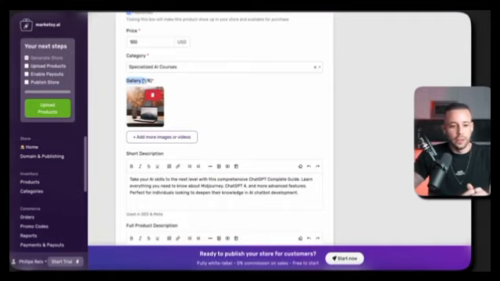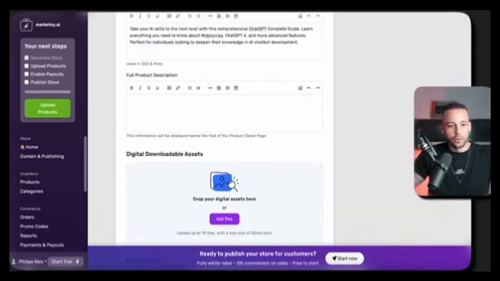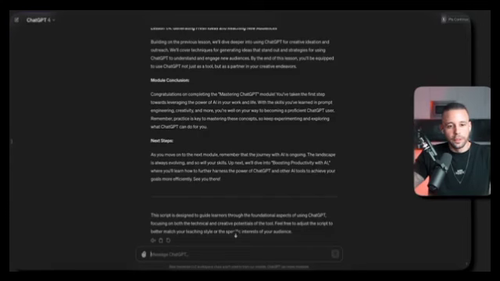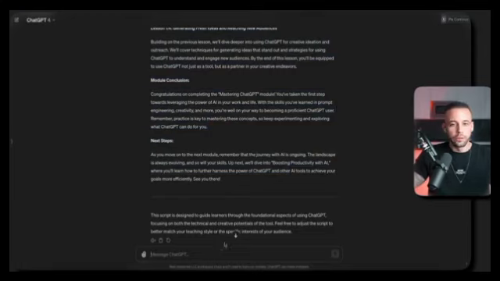So $100 USD, gallery. You can add more images or videos of your product if you want to. If you don't have a description, you can ask ChatGPT to create it for you, but it also gave you one here already, generated using AI. If you want to create another description for your course, you can go back to ChatGPT. Since it already has all the information about your course, you can just tell it, create a description for my product for me, and it will generate a description for you.